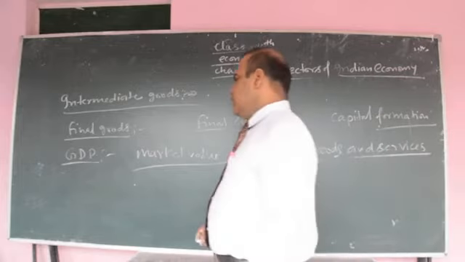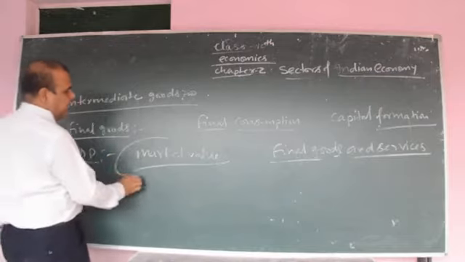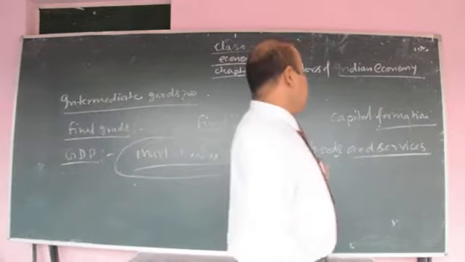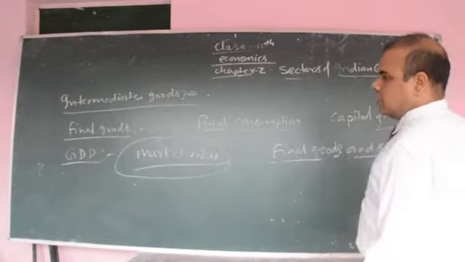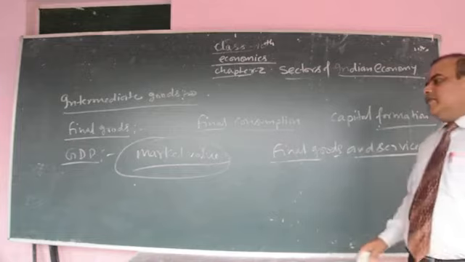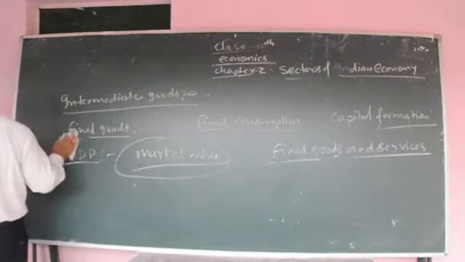That's clear. GDP means the market value of all final goods and services during a particular financial year, that is termed as GDP or gross domestic product.